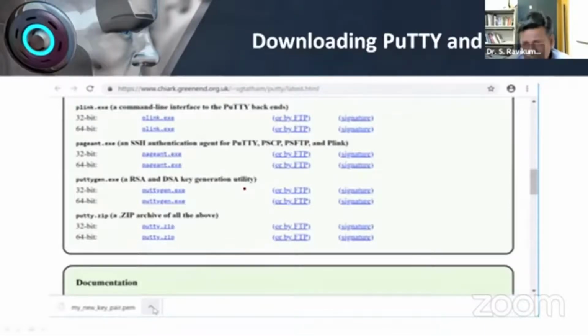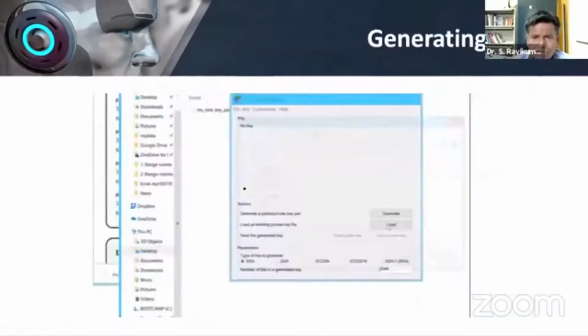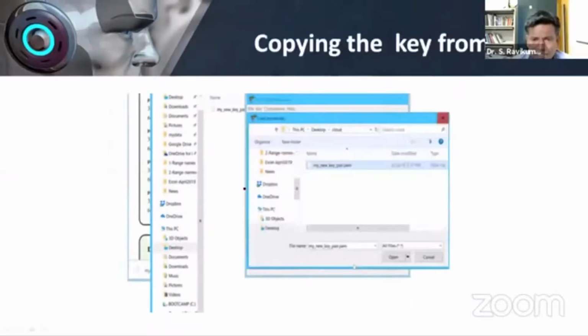And that's all. It is not a big issue, like any other software, such as VLC media player, that we install on your mobile or on your computer. This is not anything technical or hi-fi. So download this particular software. Once it is downloaded, what we have to do is generate the key.